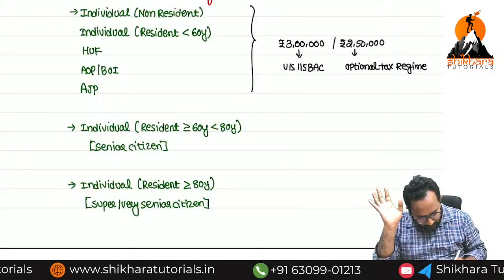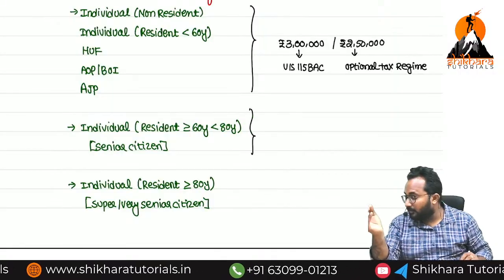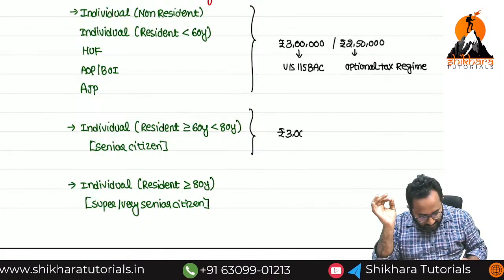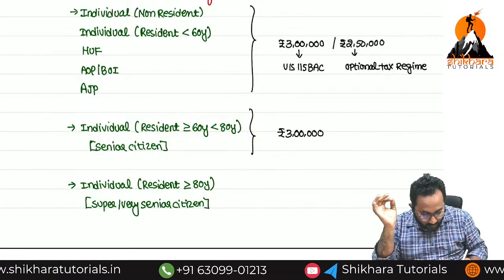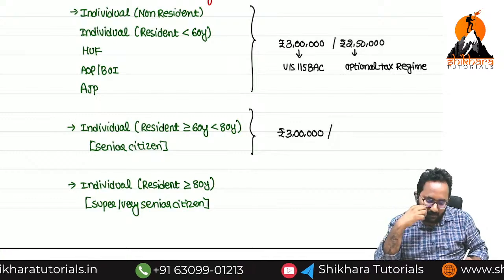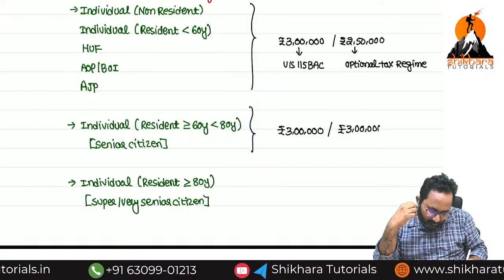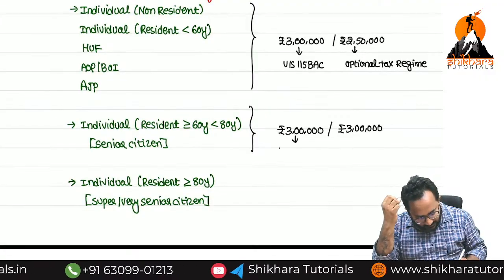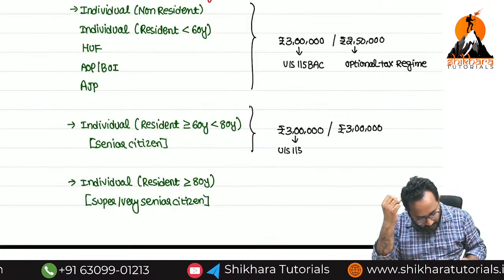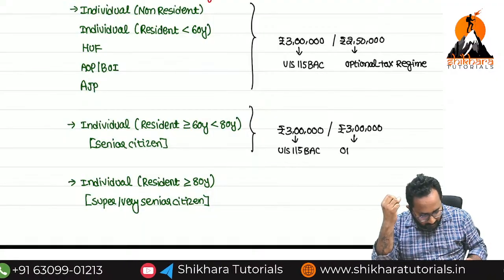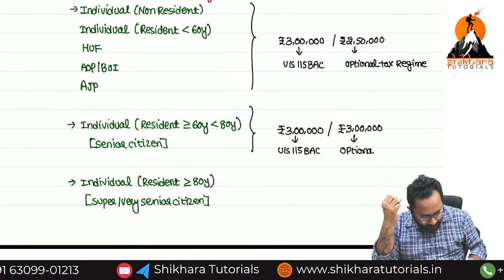Next one, for these fellows, who? More than or equal to 60, 3 lakhs. Under section 115 BAC, how much? 3 lakhs only. But under optional also, how much? 3 lakhs.